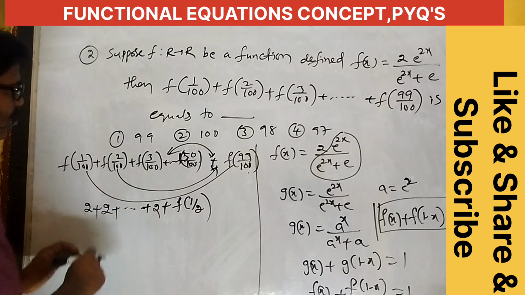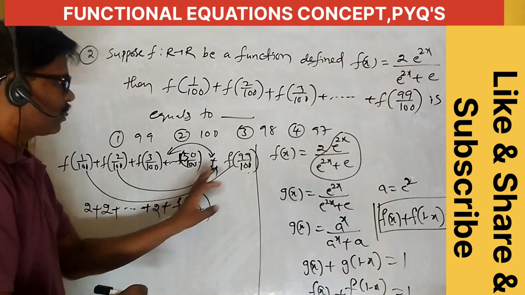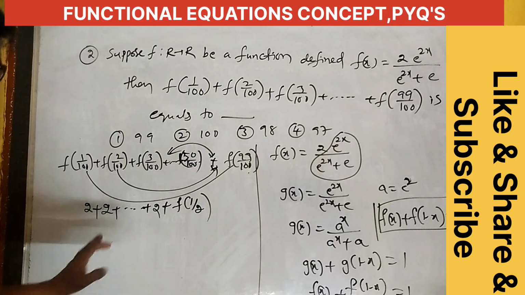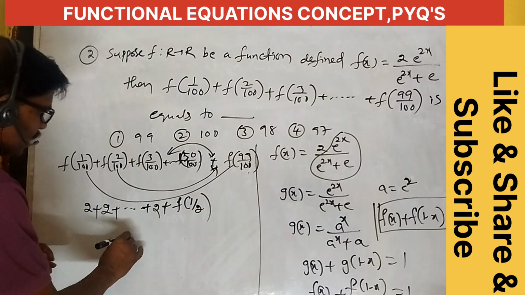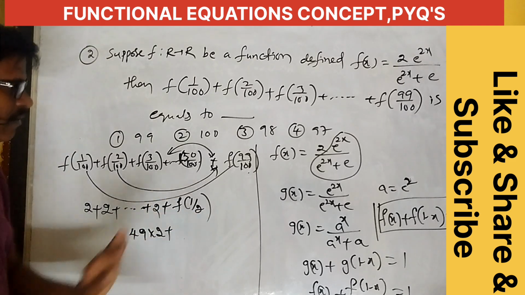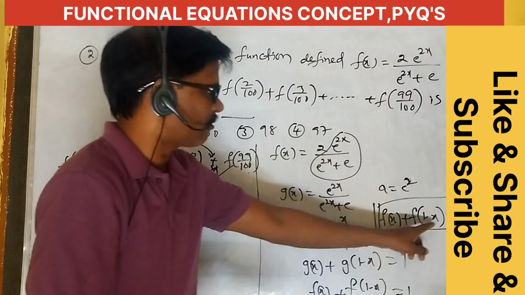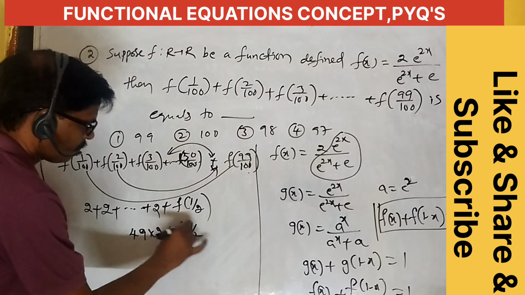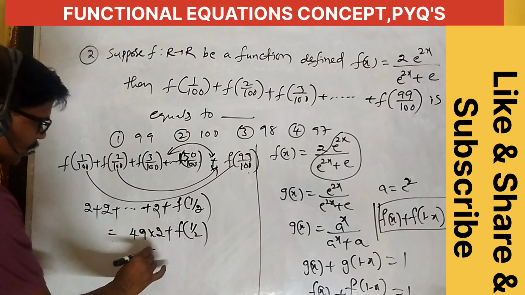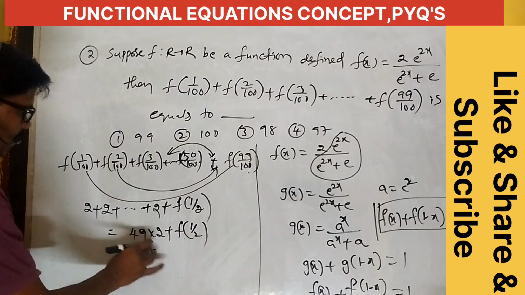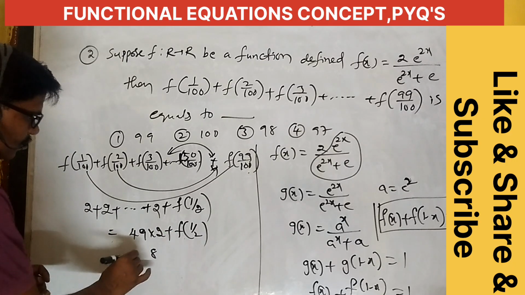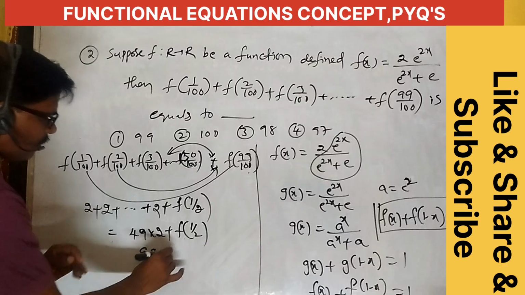How many 2's are there here? Total 100 means 50, but here it is 49. So it is 49 into 2 plus f of 1 by 2. 49 into 2: 9 twos are 18, 4 twos are 8, so 98, plus f of 1 by 2.